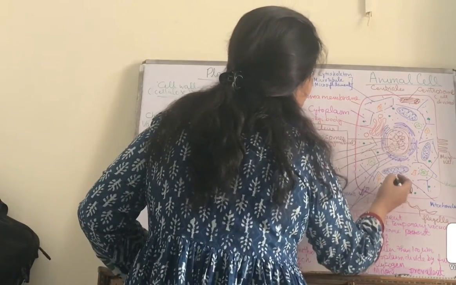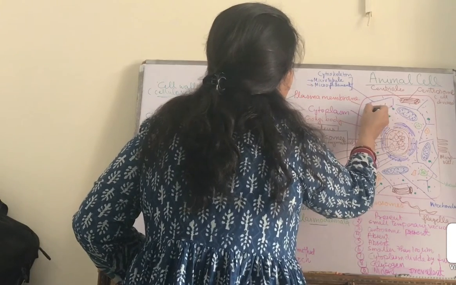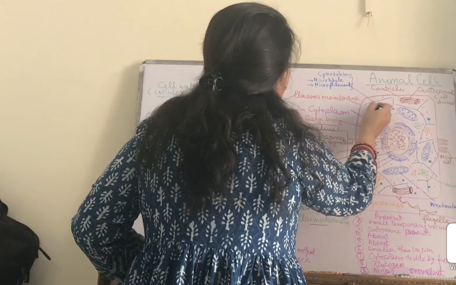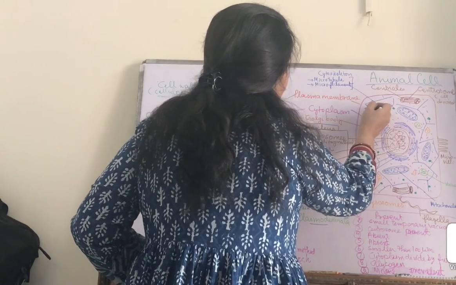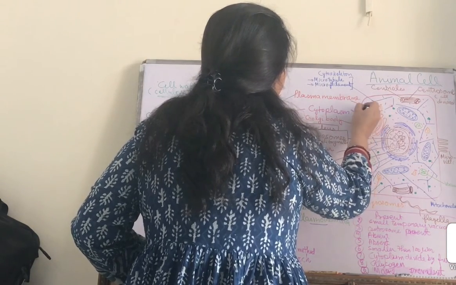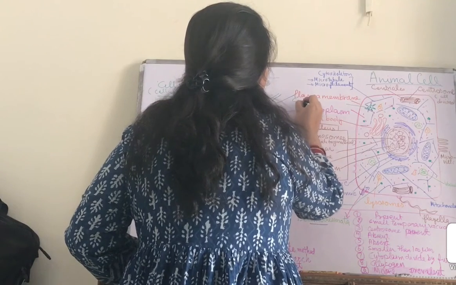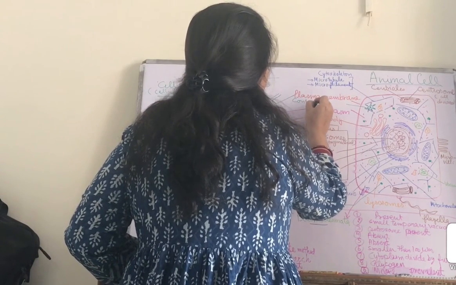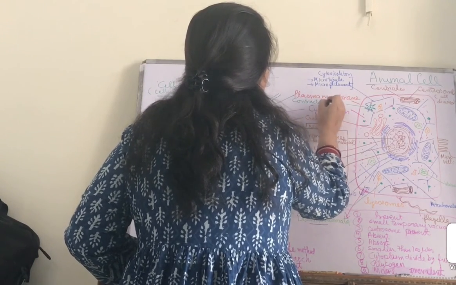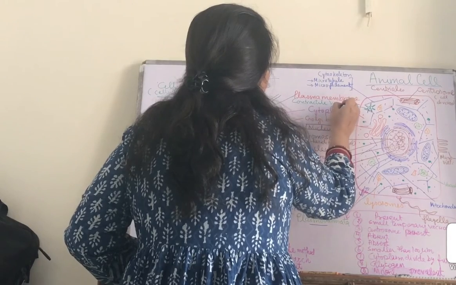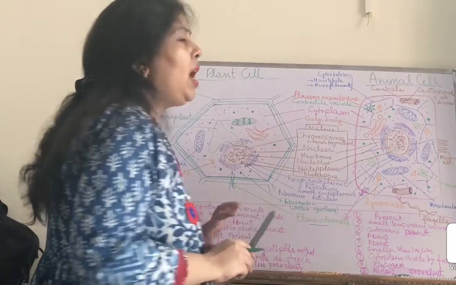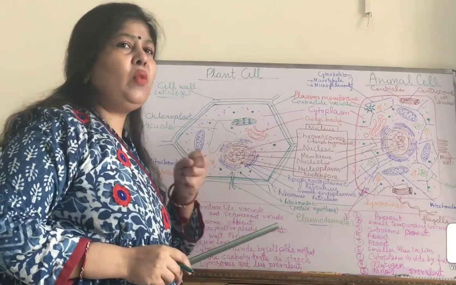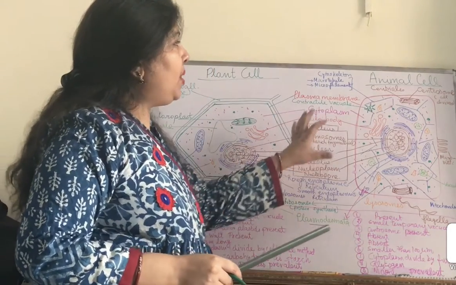Let's draw the contractile vacuole here. This contractile vacuole helps in the removal of extra water from the animal cell.